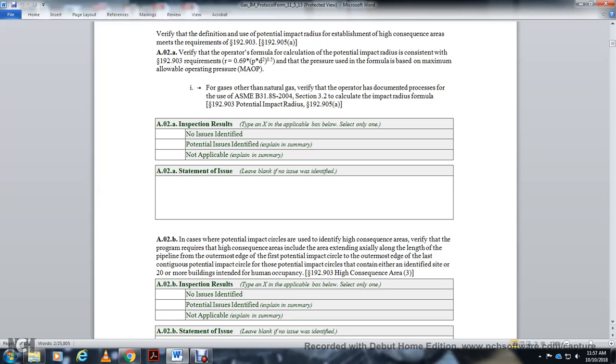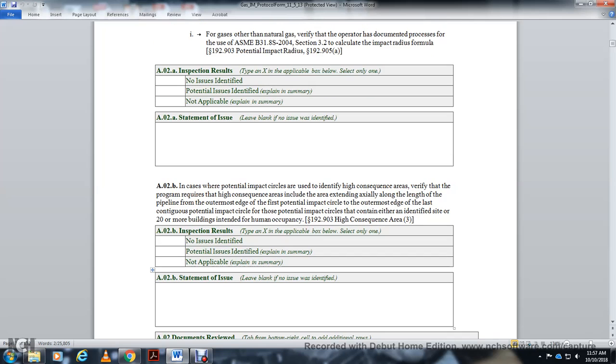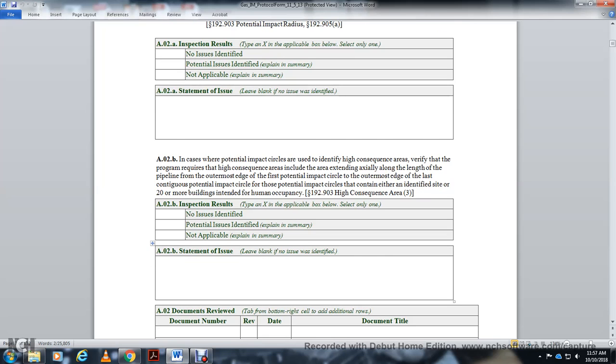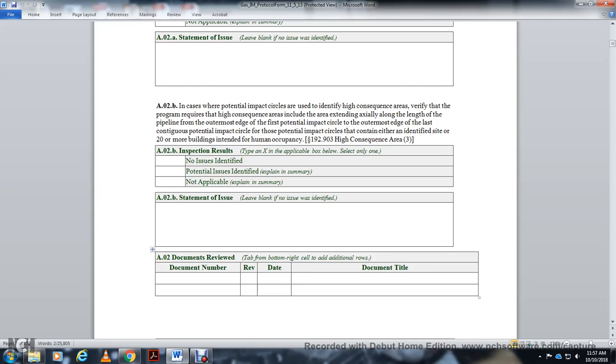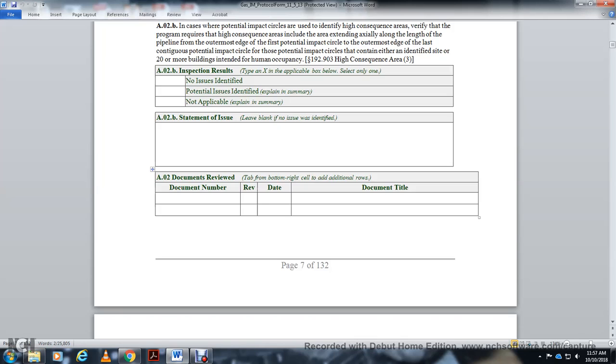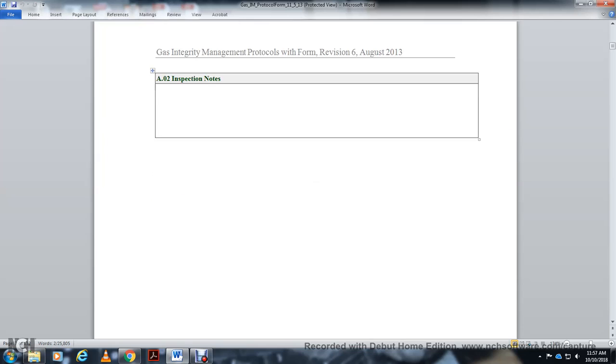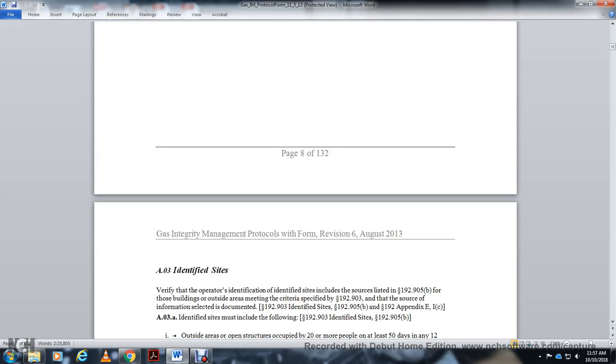Inspection results: mark X in the applicable box below. Select one: no issues identified, potential issues identified, not applicable. Statement of the issue; leave blank if none was identified. Document review: tab from the bottom right cell to add additional rows. Document number, the revision date, and the document title, and inspection notes. AO3, identified sites.